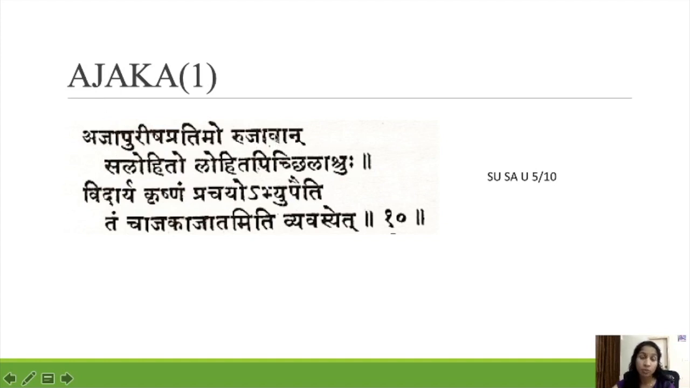Aja Purisha Pradimo Rujavan, with severe pain. Sa Lohhido Lohhida Pichila Ashruhu. And it is Lohhida Varna, and the tears are Lohhida Varna and Pichila. Vidarya Krishnam Prajayo Apyubedi. It is seen in the Krishna Mandala, and Tam Cha Ajaka Jadam iti Vyavasye. That is known as Ajaka. So here also Susrutacharya mentioned that it resembles the Ajapurisha, excreta of goat.